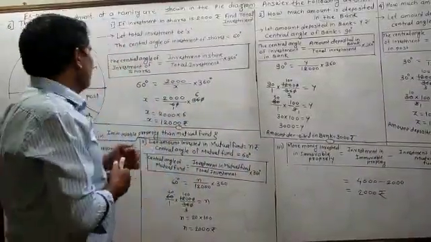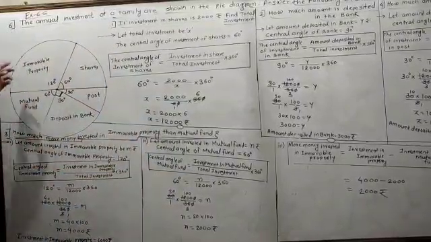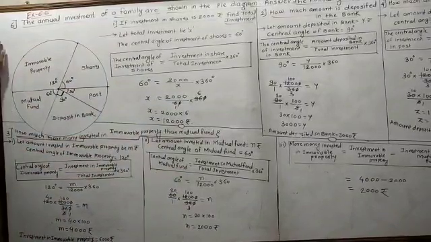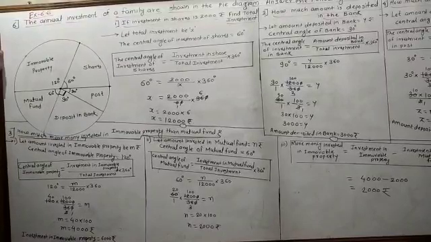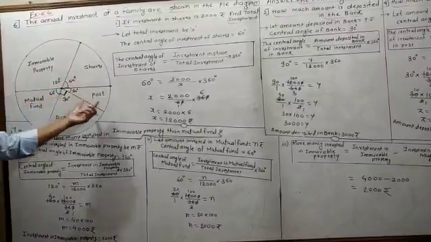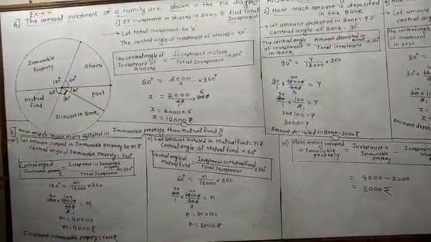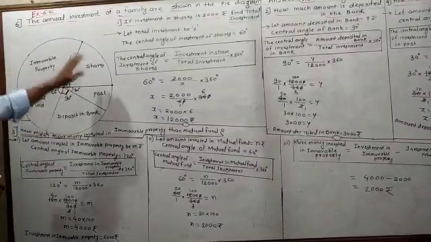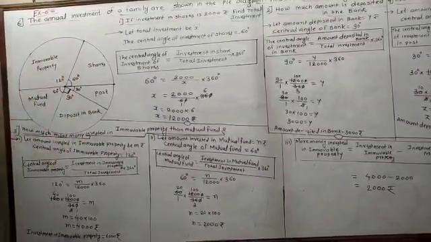So this is the pie diagram. This is the pie diagram of the investment of the family, the annual investment of the family. So the family is investing annually in the shares, in the post, in the deposits in the bank, mutual funds, and the immovable property. Means in these fields the family is investing the money.